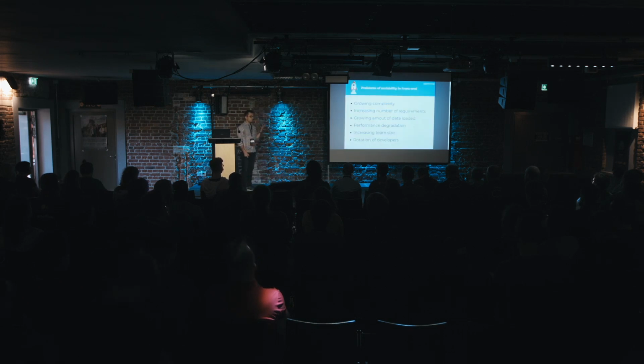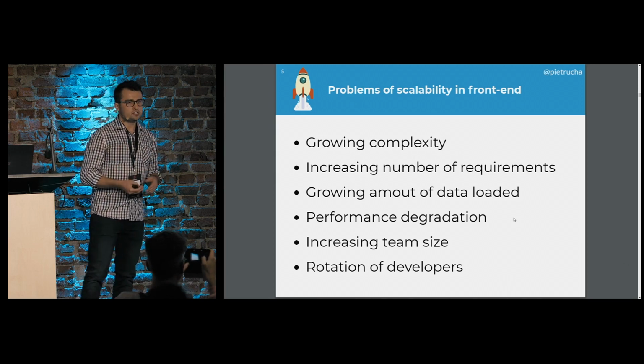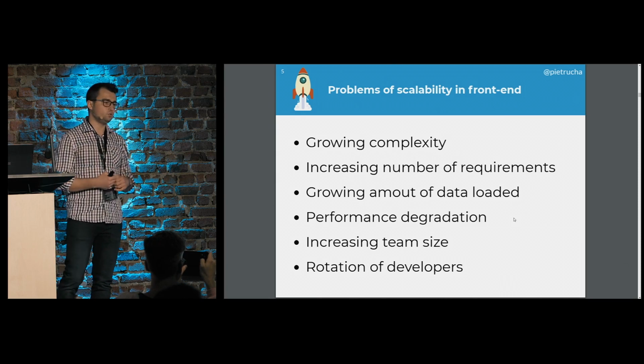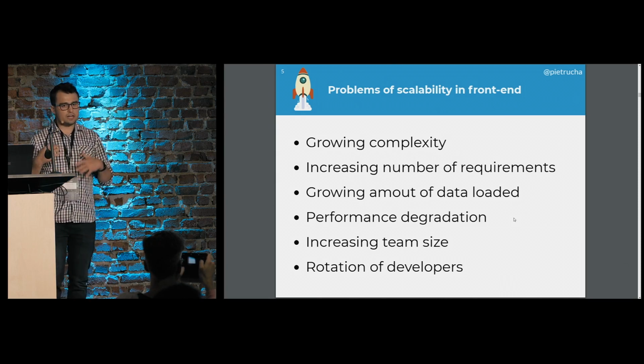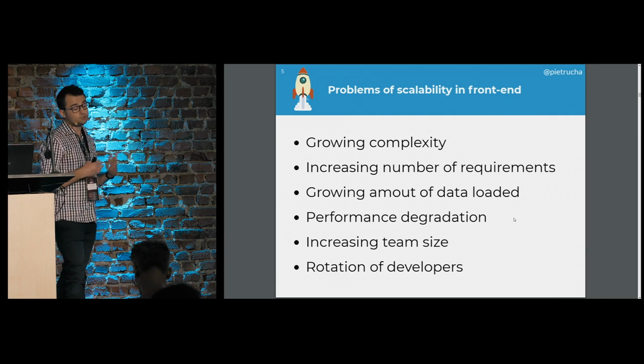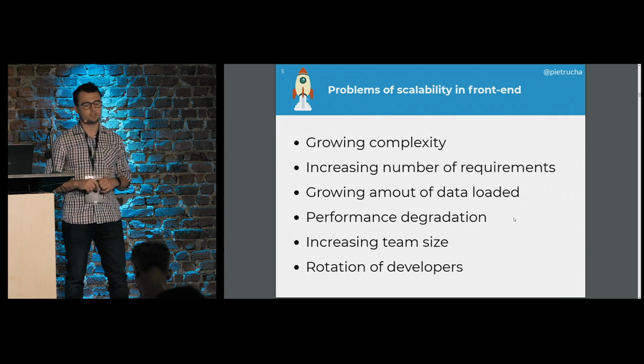So we can think about growing complexity. We start our application very small, but sooner or later, when we build a huge enterprise application, the complexity will grow, and we will have more and more requirements. We need to be able to tackle them easily. The amount of data that we need to manage is growing, and that could actually hit our performance. Then we could experience so-called performance degradation.